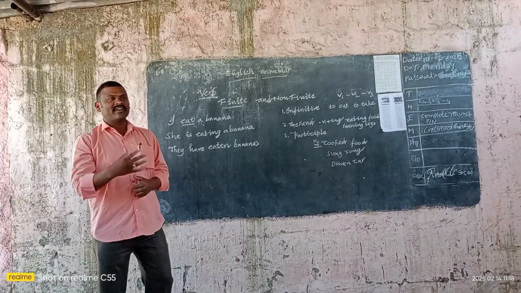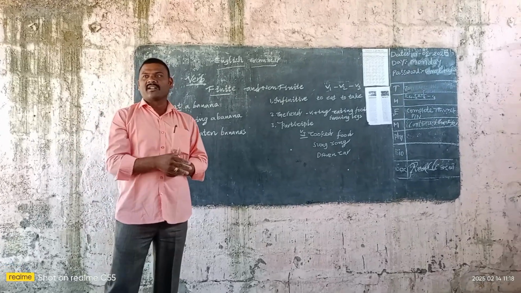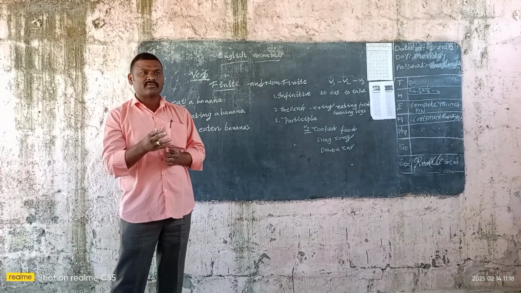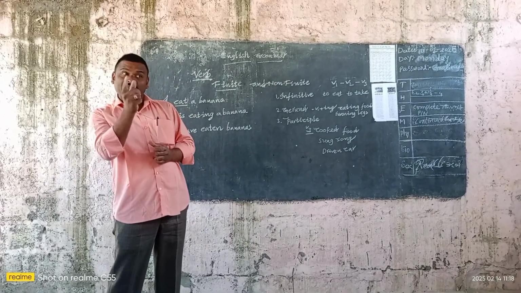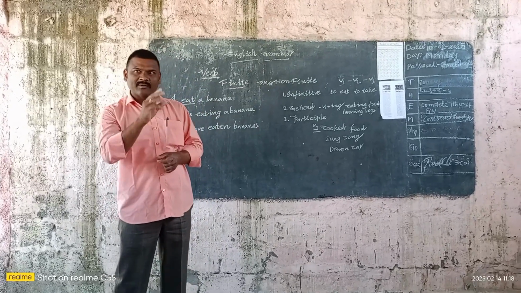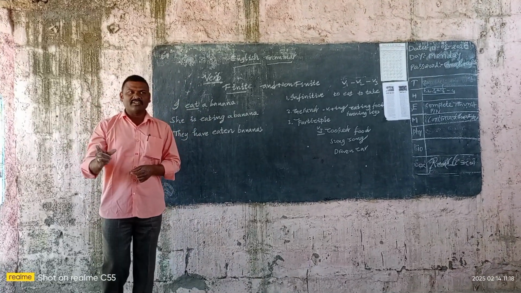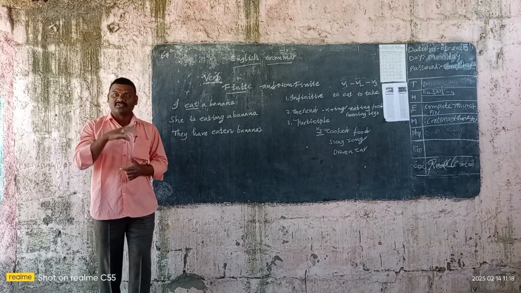Subhan. Every time we can't call Subhan. I can explain about Subhan every time, but I won't use the name Subhan. Instead of Subhan, I can use he. So the word he is the pronoun. That means the pronoun is a word which is used in place of a noun.